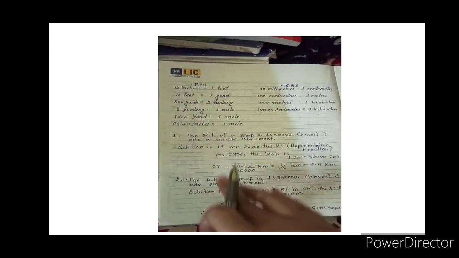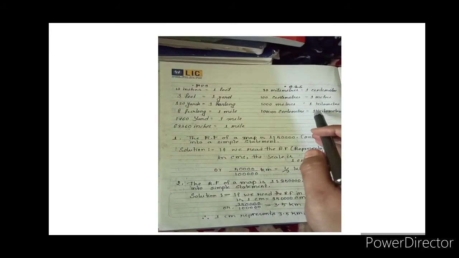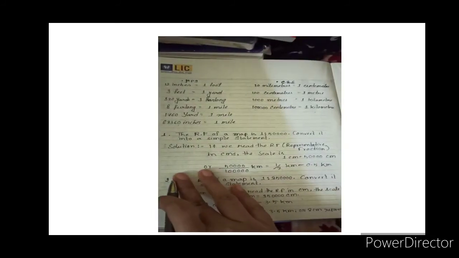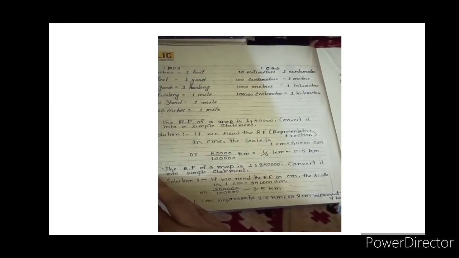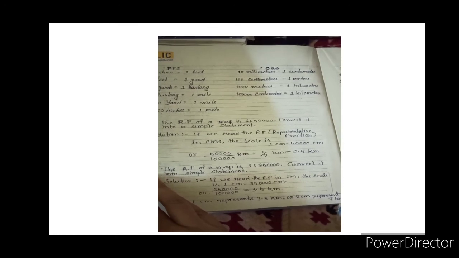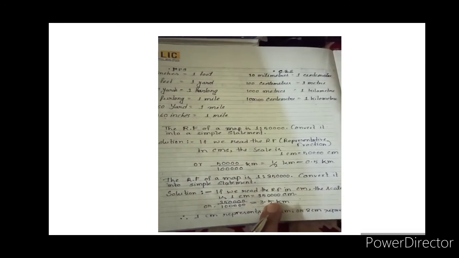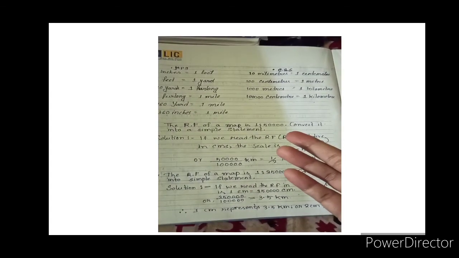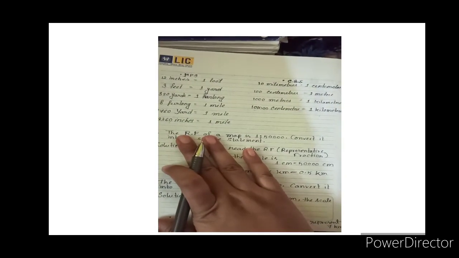If you want to convert it into kilometers, you already know that 1 kilometer equals 1 lakh centimeters, so you have to divide. 3,50,000 centimeters divided by 1 lakh centimeters, the answer is 3.5 kilometers. So 1 centimeter represents 3.5 kilometers, then 2 centimeters will represent 7 kilometers. Okay, so this is our first method.